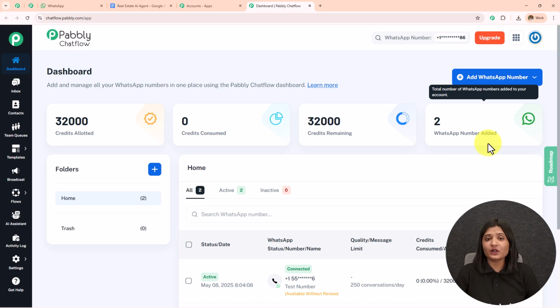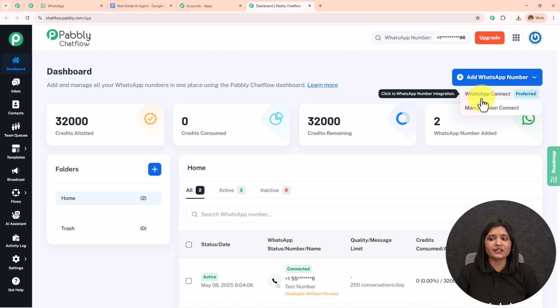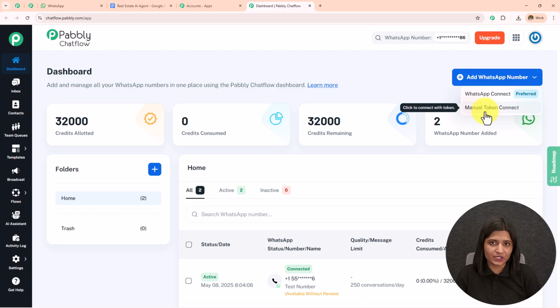Now to add your own WhatsApp number to your Pabbly Chatflow account, simply click on this add WhatsApp number, click on this WhatsApp connect, which is a preferred method, or you can use a manual token to connect your WhatsApp to your Pabbly Chatflow account. Now if you want to learn the step-by-step process, then you can check out the link given in the description.